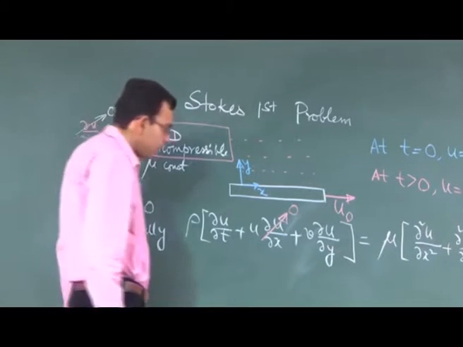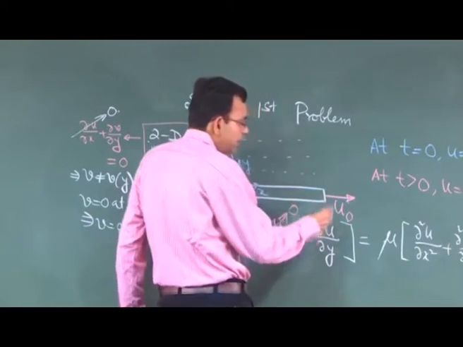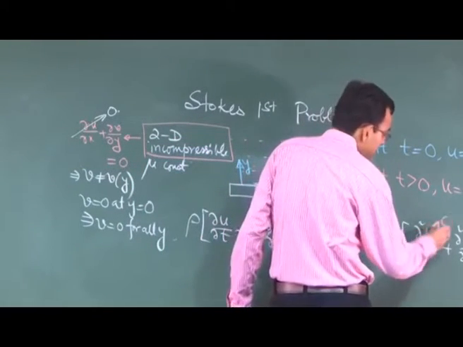So, if you put v equal to 0 for all y, and because u is not a function of x, this will be 0.